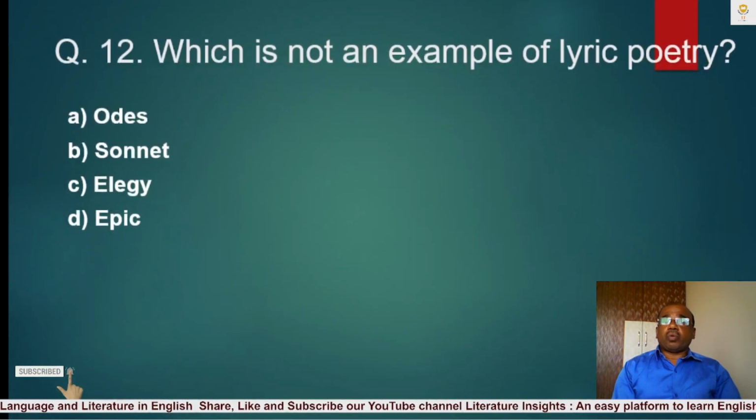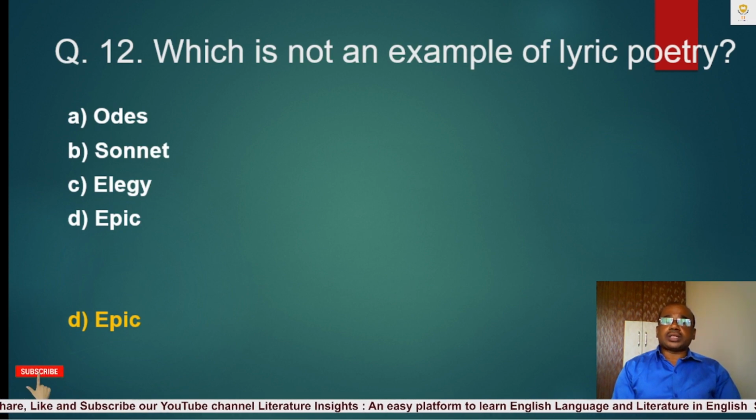Question number 12. Which is not an example of lyric poetry? A. Odes, B. Sonnet, C. Elegy, D. Epic. The correct answer is D. Epic. Epic is not an example of lyric poetry.